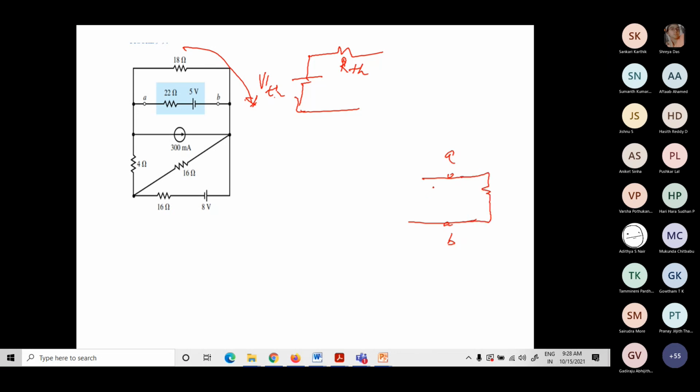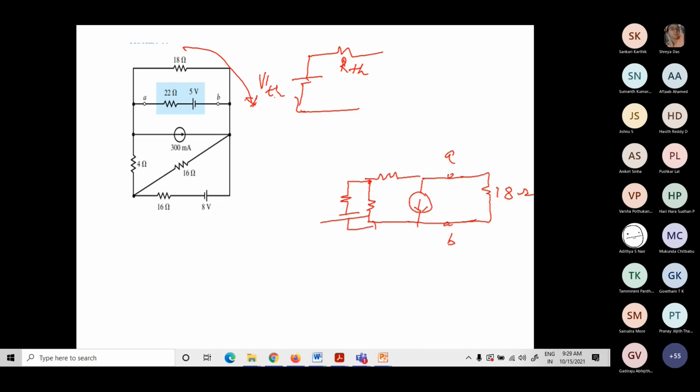Maybe I will just redraw that part. You also try by yourself. Don't look at the method, whatever I am doing. So I have a current source between A and B, and then here I have a 4 ohms resistor, and then from here I have this 16 ohms resistor. And then from here 16 ohms, 18 ohms. That's all. Now when I redraw the network, it's easy. You can solve it easily.